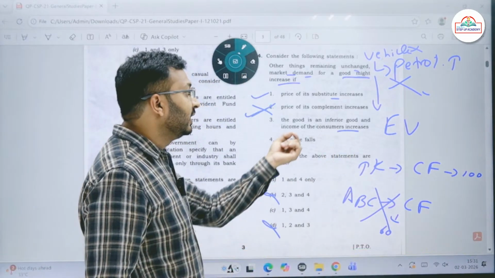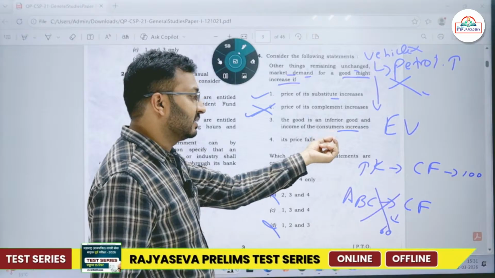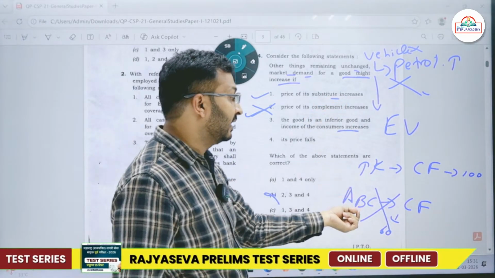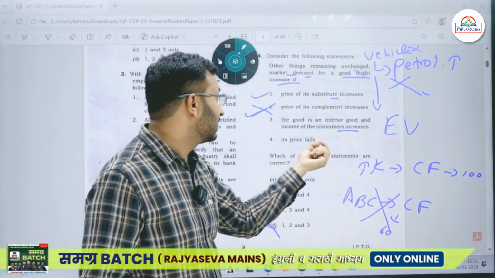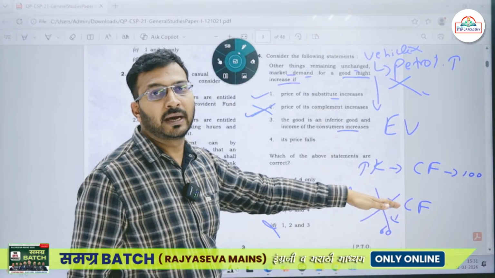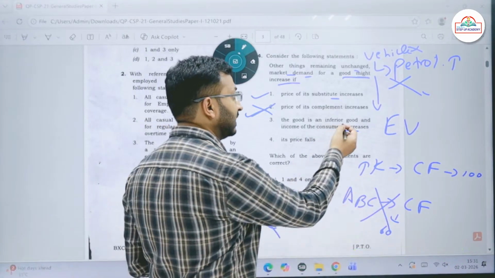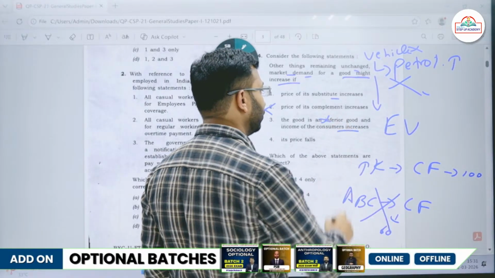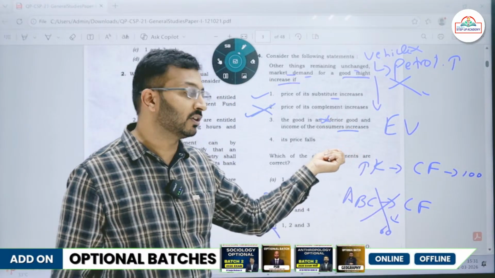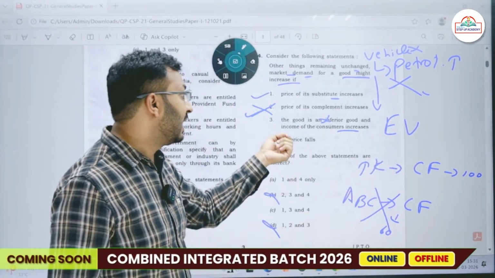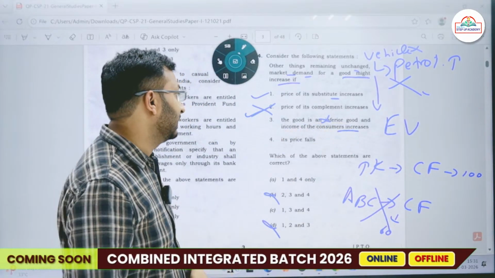So income of the consumer increases, in that case we go on to buy good quality, branded things. Good is an inferior good, so we won't be buying the inferior goods. Income of the consumer increases, but we won't be going for inferior goods. We will be going for better goods, for branded goods, because our income has increased.